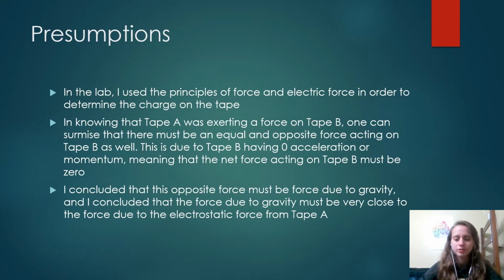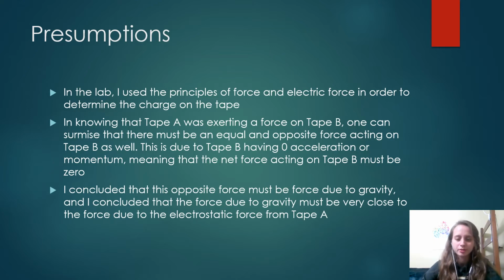So for presumptions for this lab, I used the principles of force and electric force in order to determine the charge on the tape. Knowing that tape A was exerting a force on tape B, one can surmise that there must be an equal and opposite force acting on tape B as well. This is due to tape B having zero acceleration, meaning that the net force acting on B must have been zero.